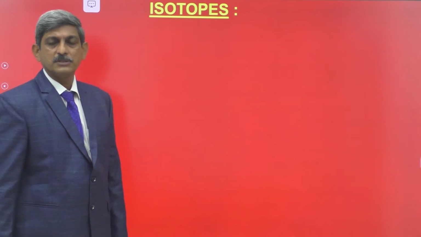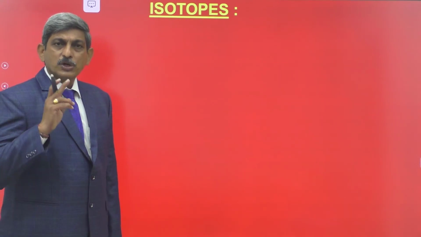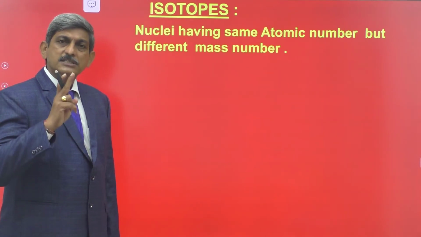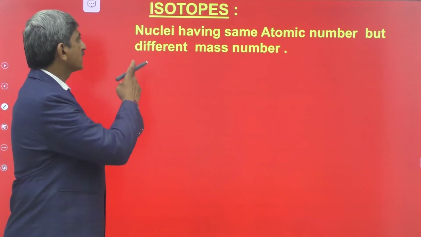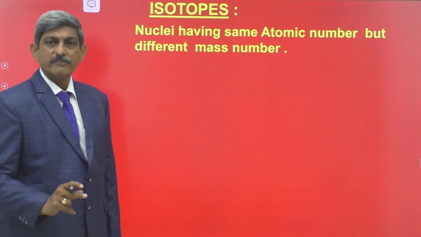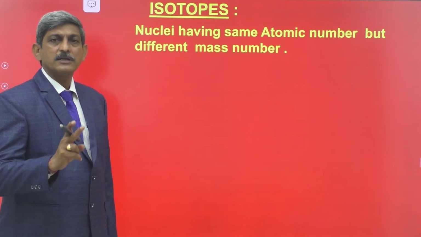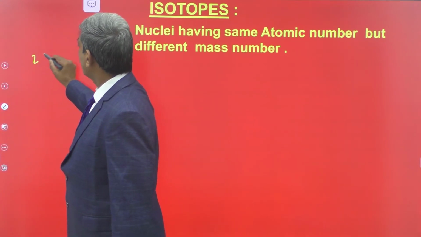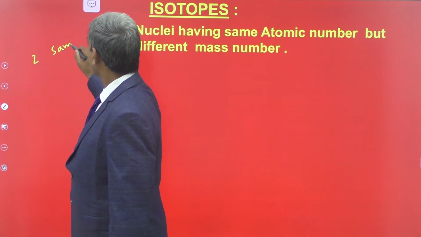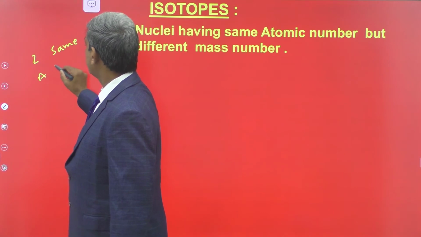Isotopes. The nuclei having the same atomic number but different mass number are called isotopes. Having same atomic number but different mass number. Atomic number is same, mass number is different.